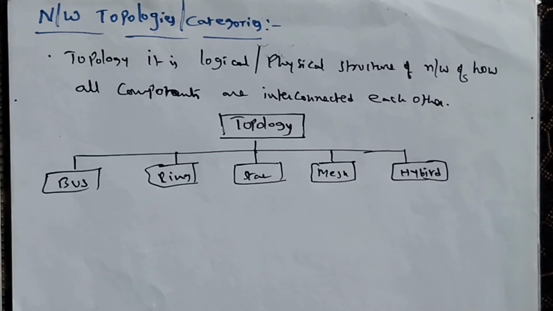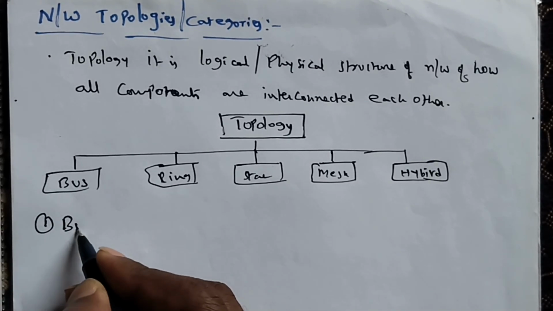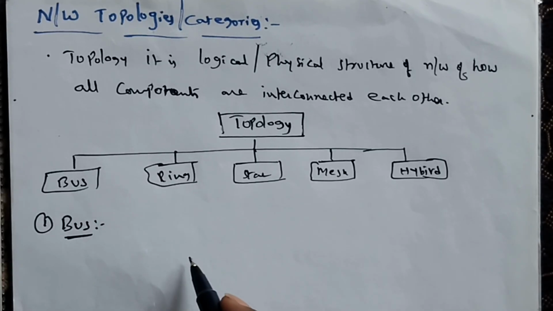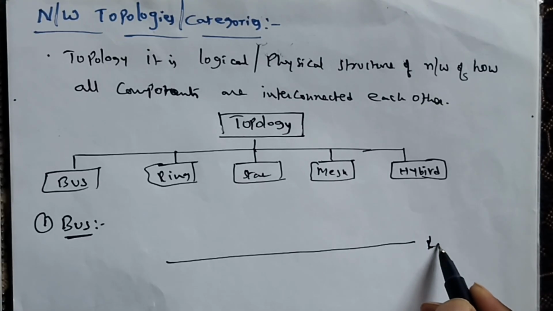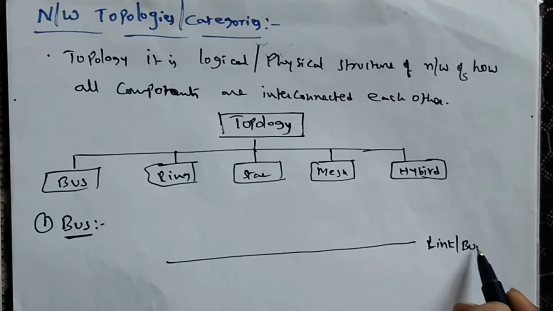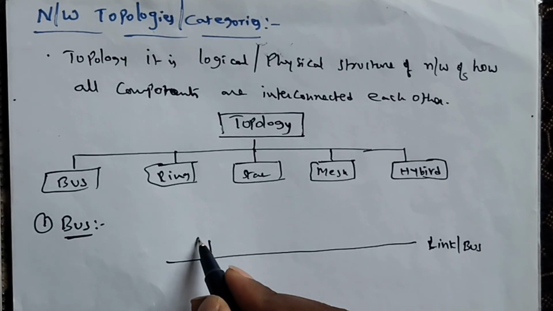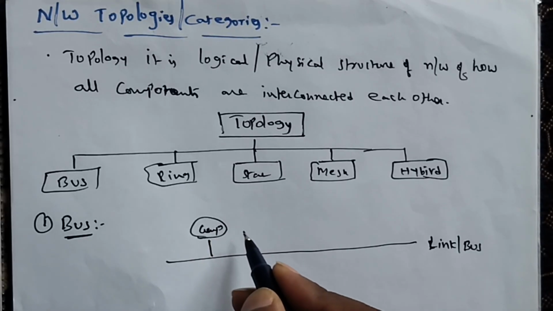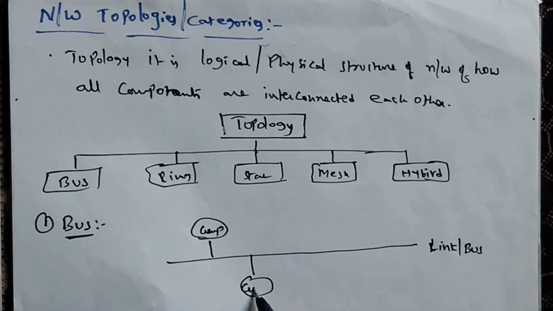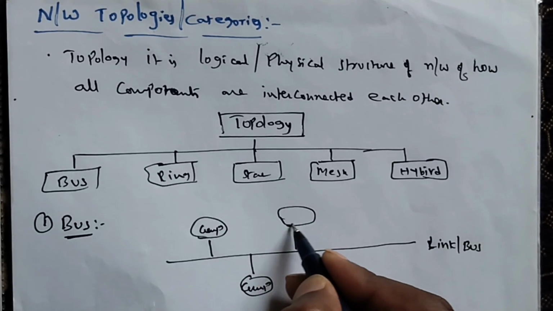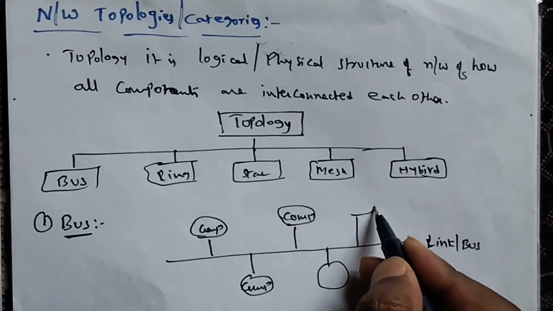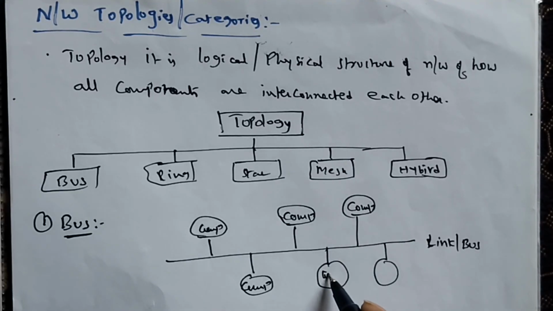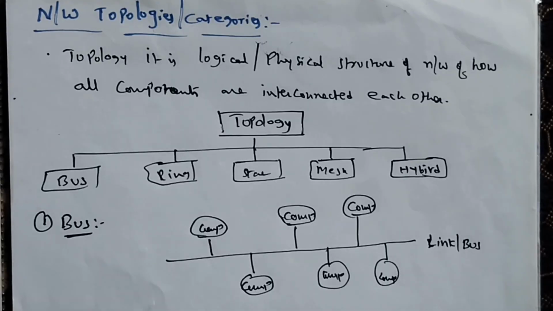First of all, we will see what is the bus topology. A bus topology is a bus or a wire, a link. You can call it a link or bus. Here this link contains several computers. This computer is another computer. These are the computers, connected like this.